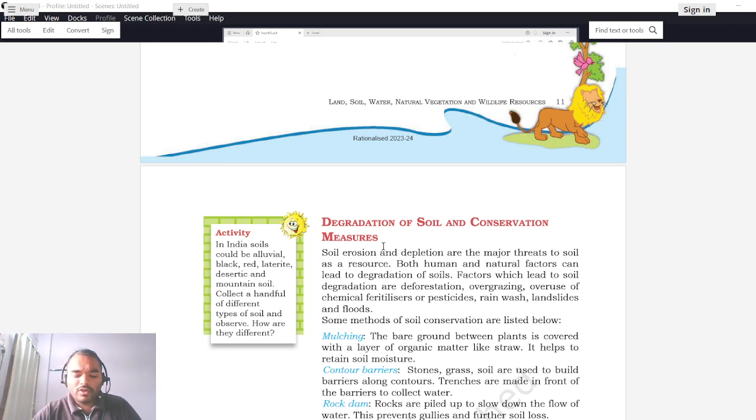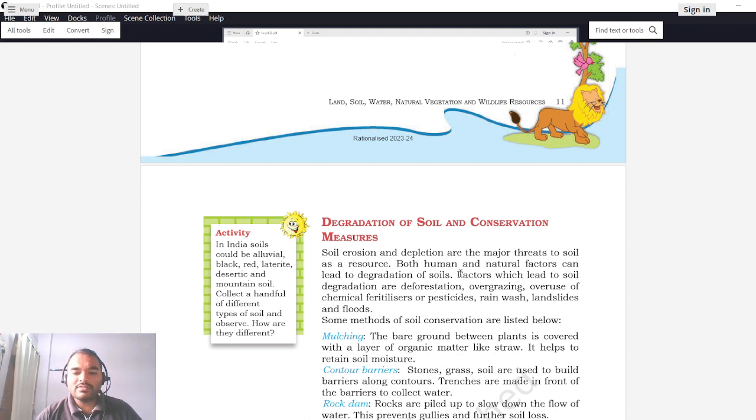Human made causes could be use of chemical fertilizers, use of extensive chemicals, improper taking care of fields, and even overgrazing, cutting down of trees, these could also be further reasons. So both human and natural factors can lead to degradation of soil. Factors which lead to soil degradation are deforestation because of cutting down of the trees, overgrazing, extensive grazing of cattle in the green fields, overuse of chemical fertilizers or pesticides, rainwater, landslides and floods.